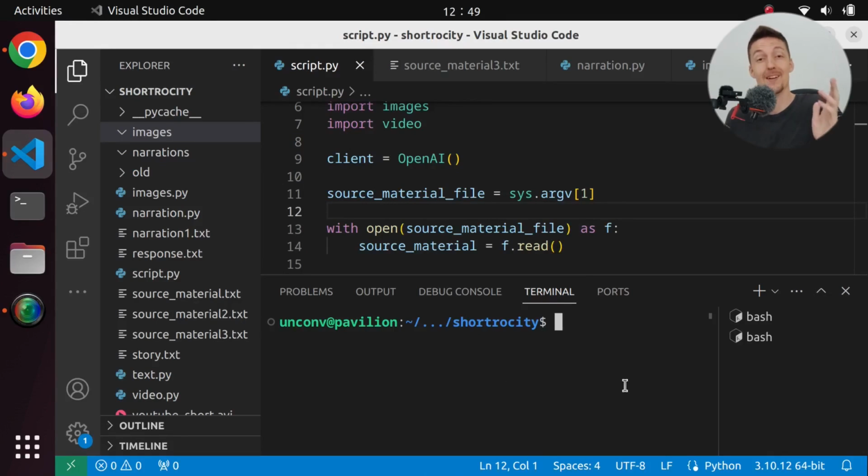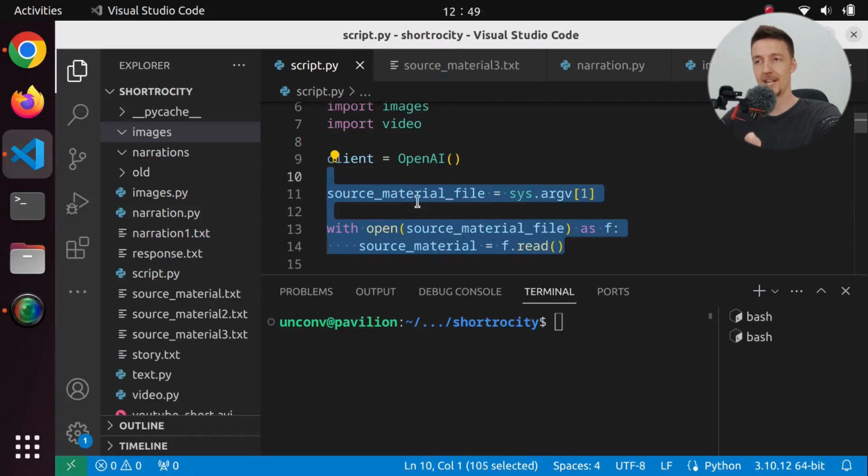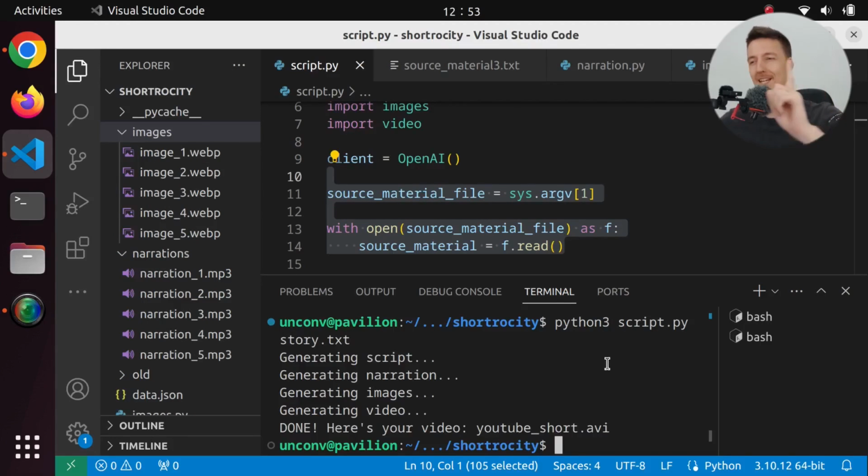Okay, so nothing wrong with that short. That was a great short, but I forgot to change my source material. So I have now updated my code so that it actually takes the source material file from a command line argument. So let's now create that mammoth story short. So I will run script.py with story.text. Okay, here we go.